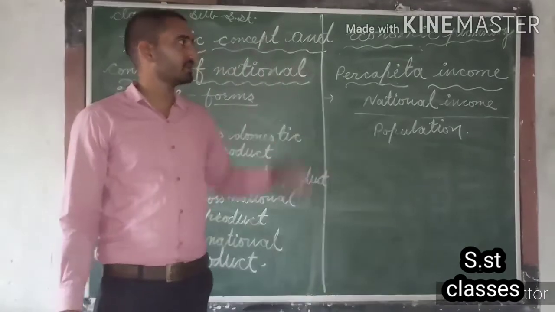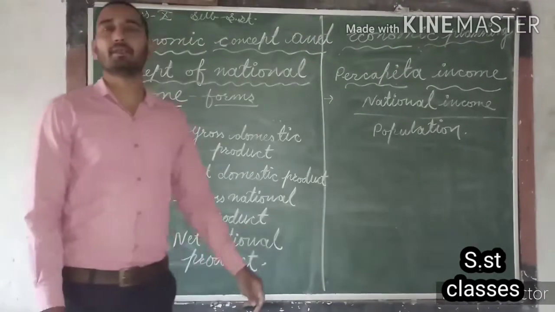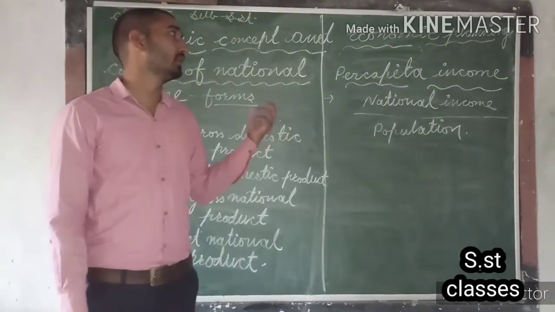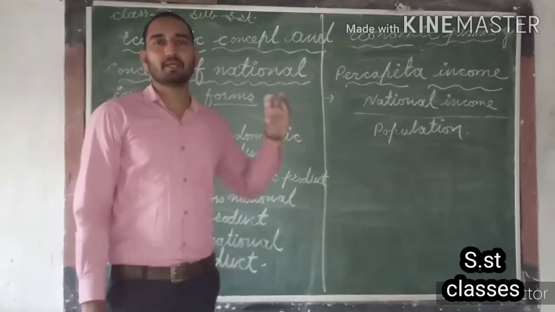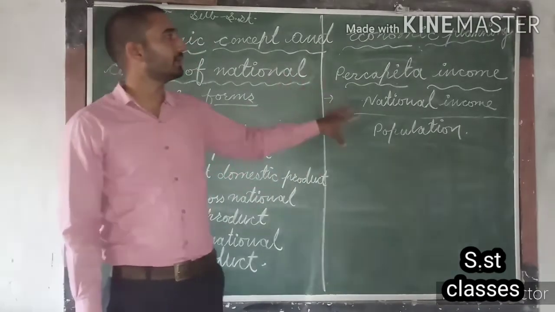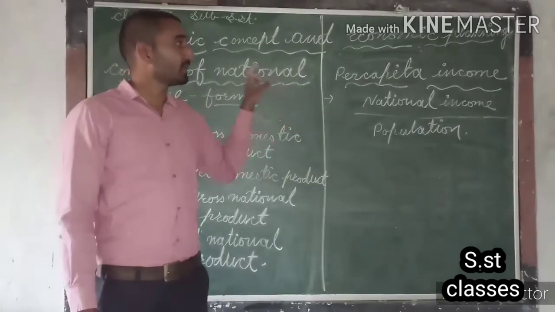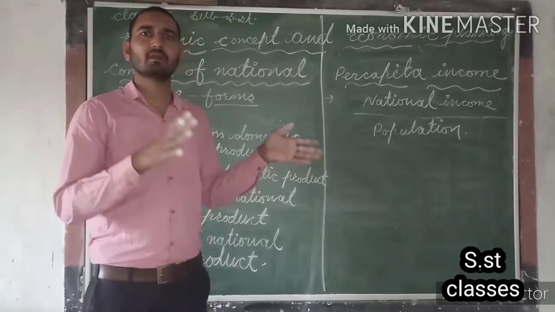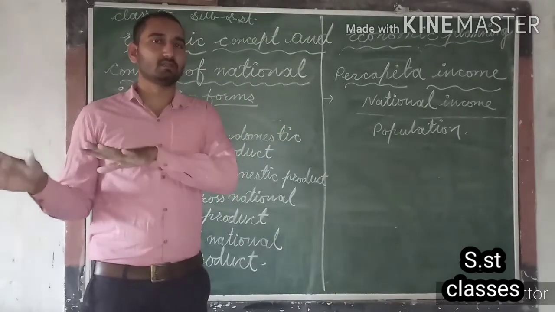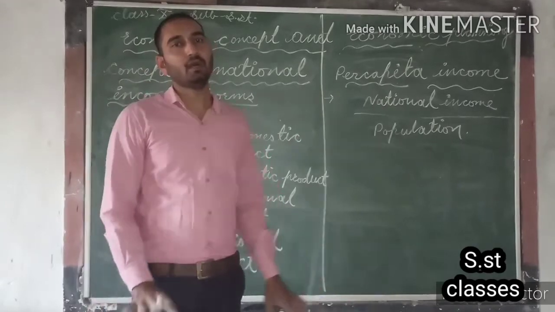So generally in your exam you will get a question like what is the formula to calculate the per capita income, and you can also get a question like what is per capita income. Per capita income is the average income of every citizen of a country. Means if we divide the national income among all the citizens of the country on average, then that will become per capita income.